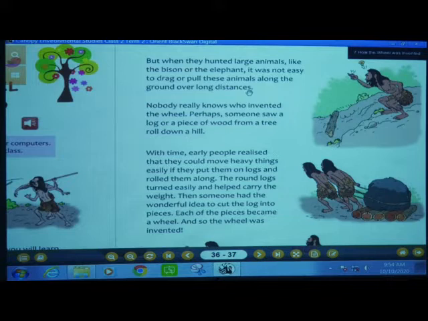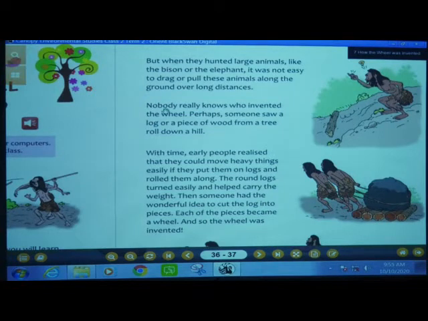Distances means when they were hunting big animals like elephants, it was not easy to pull or drag them for a long distance. They used to come from far away to hunt the animals, and it was not easy for them.